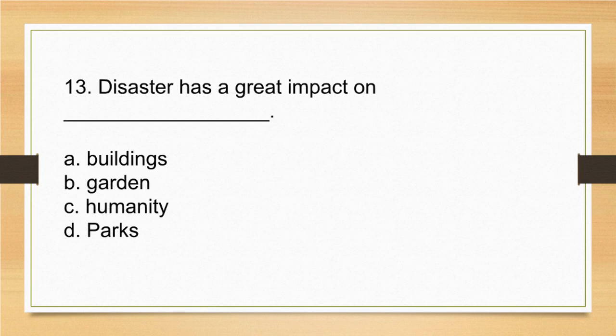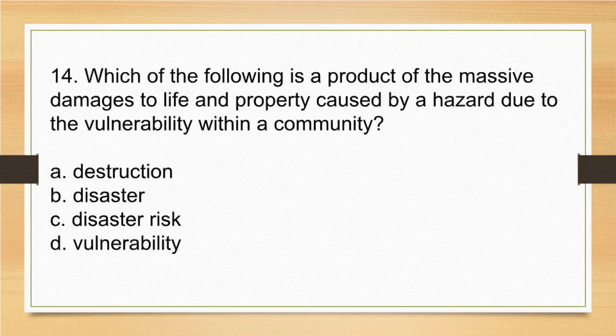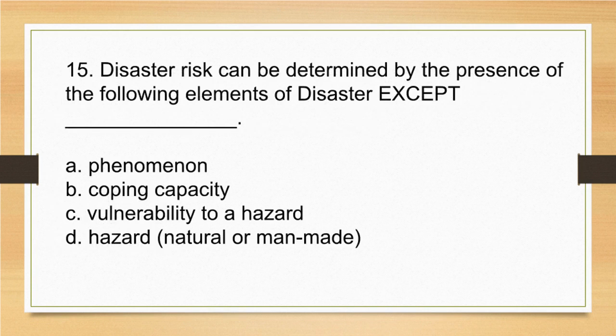13. Disaster has a great impact on A. Buildings. B. Gardens. C. Humanity. D. Parks. 14. Which of the following is a product of the massive damages to life and property caused by a hazard due to the vulnerability within a community? A. Destruction. B. Disaster. C. Disaster risk. D. Vulnerability.